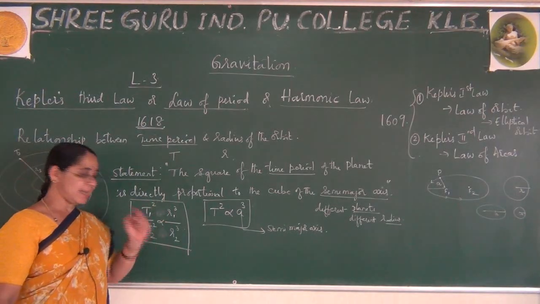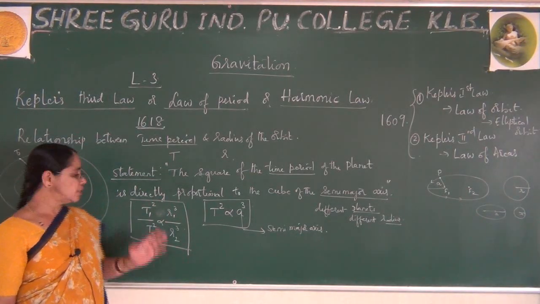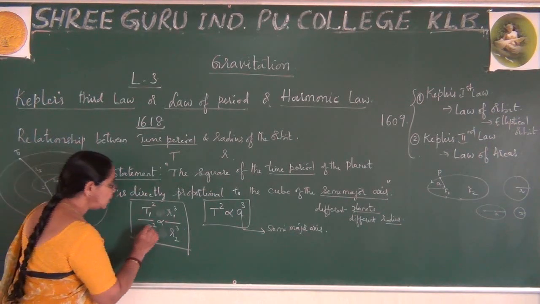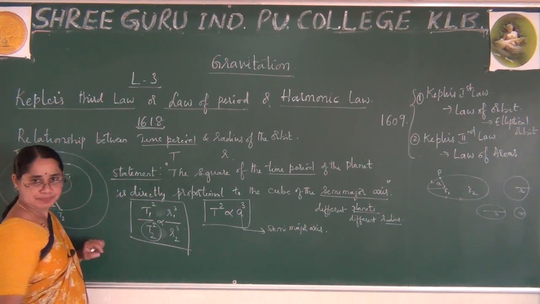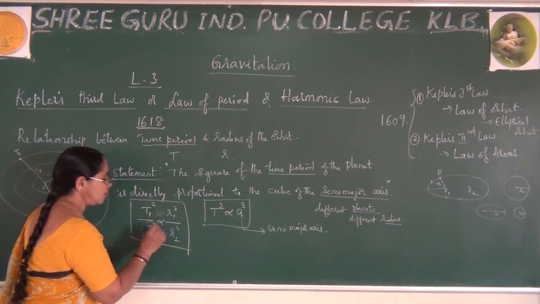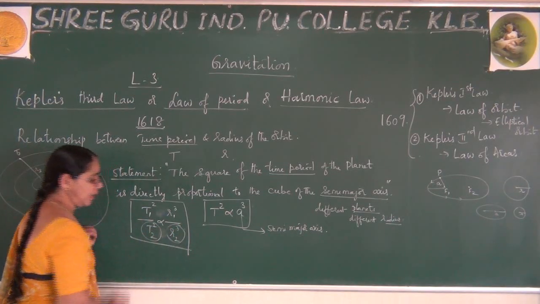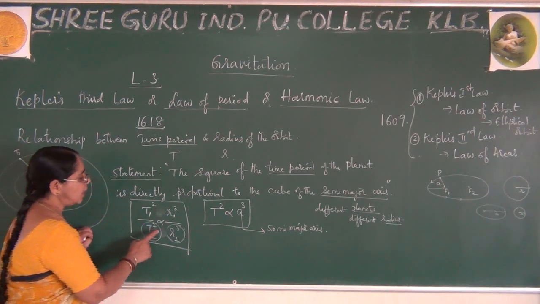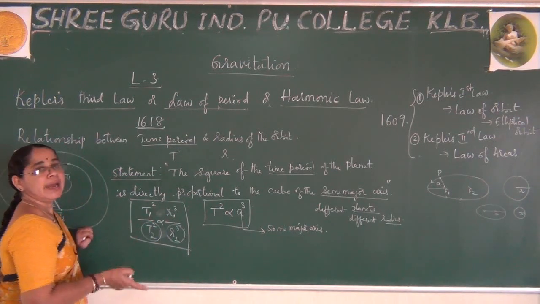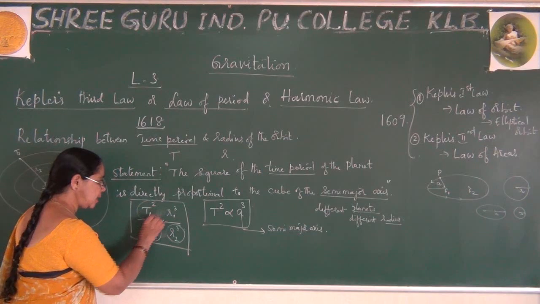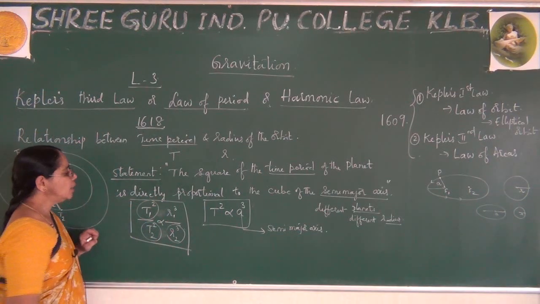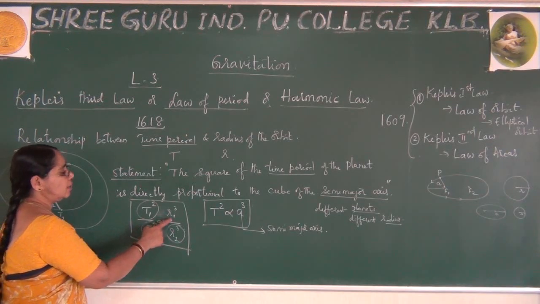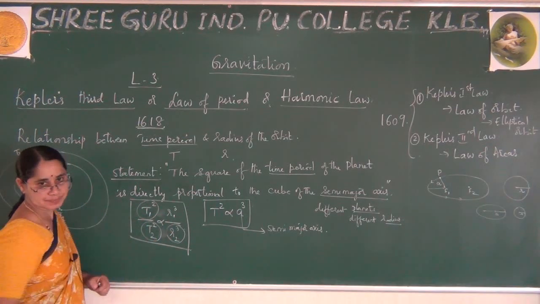For any calculation, you can use this formula. If you know the time period of one planet and its respective radius, and you know the time period of the second planet, you are ready to calculate the radius of that orbit by using this relation.